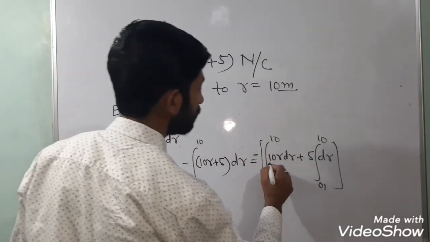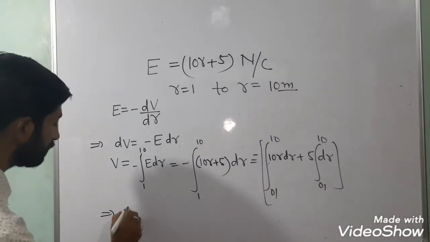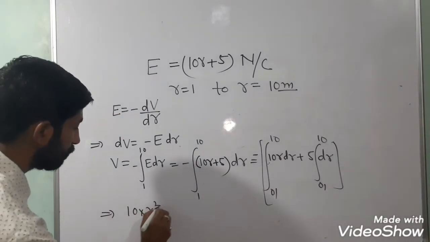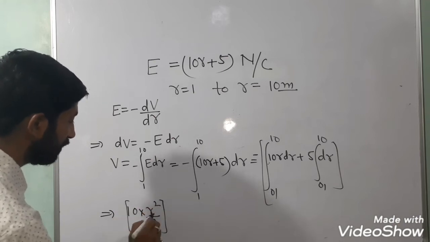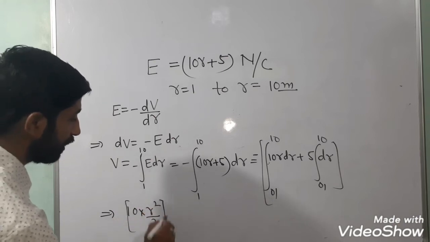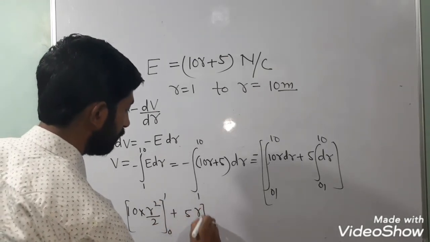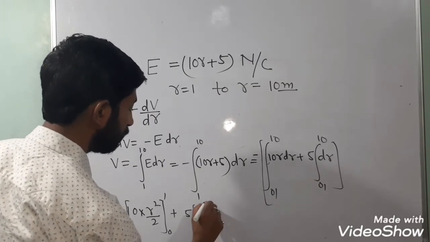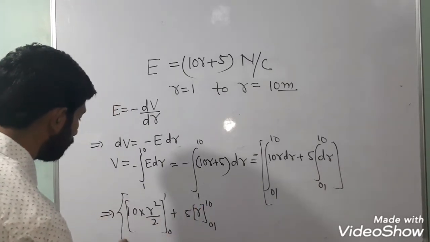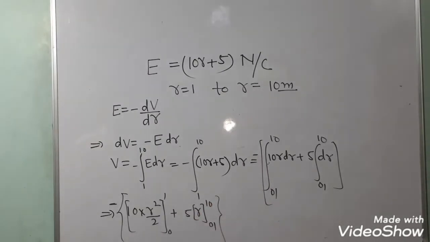Now you can solve this: the integration of the first part is 10 into r square upon 2, plus 5 times the integration of dr, which is r, with limits 1 to 10, and this whole quantity has a minus sign outside.